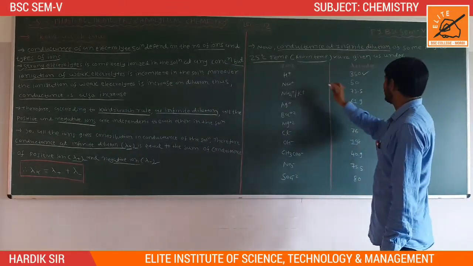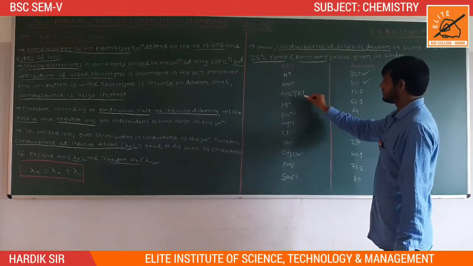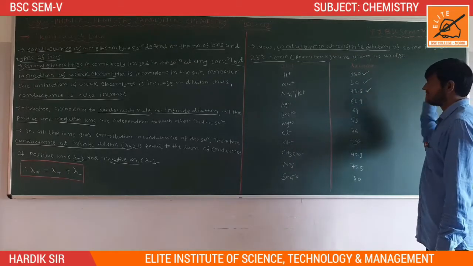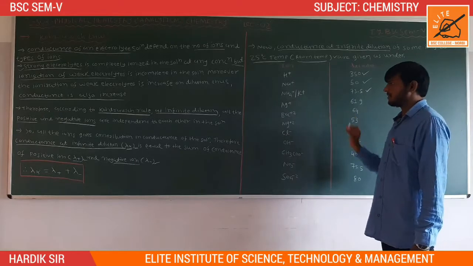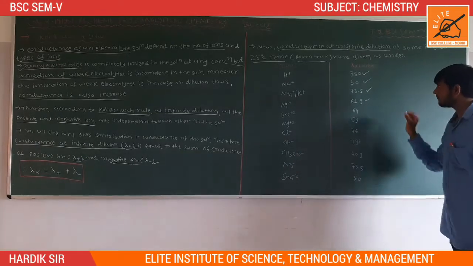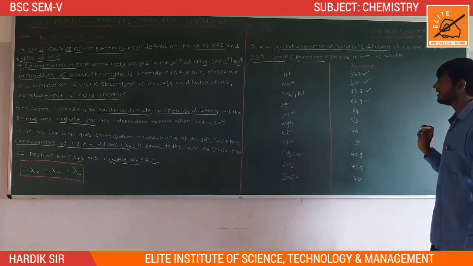Na+, sodium ion, lambda infinity value 50. NH4+ and K+ both have the same value, 73.5. Now Ag+, the silver ion, has a lambda infinity value of 61.9.